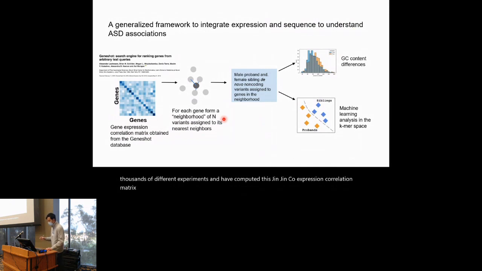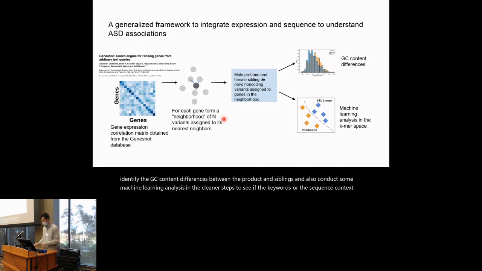From this correlation matrix, for each gene, we can define a neighborhood of variants, which is just the top n variants assigned to the nearest neighbors of these genes based on the correlations. After forming each of these gene neighborhoods of variants, we can first identify the GC content differences between the proband and siblings, and also conduct some machine learning analysis at the k-mer stage to see if the k-mers or the sequence context can be used to distinguish between the autism probands and the siblings.